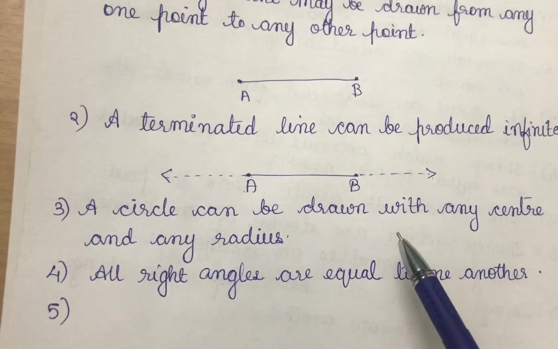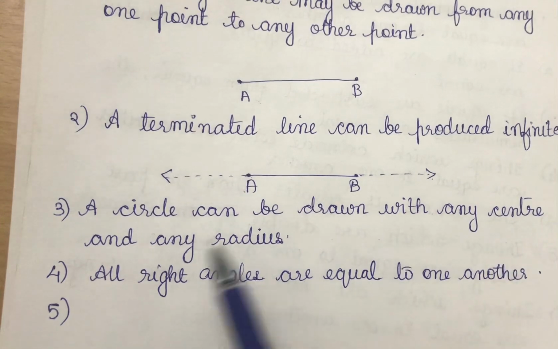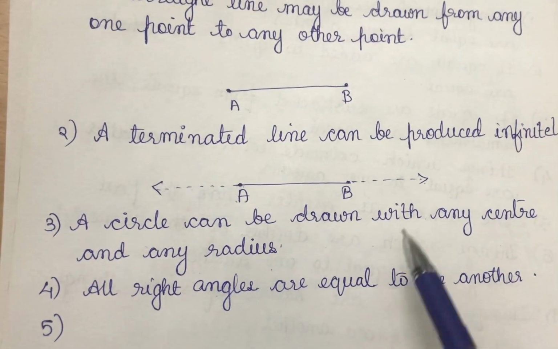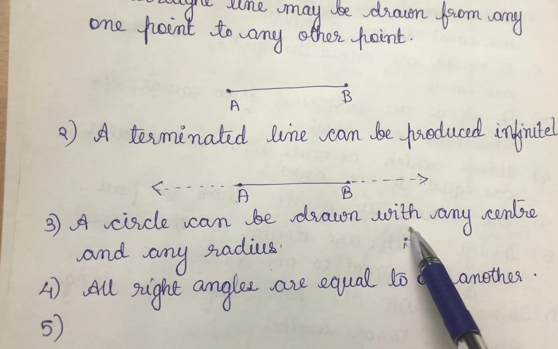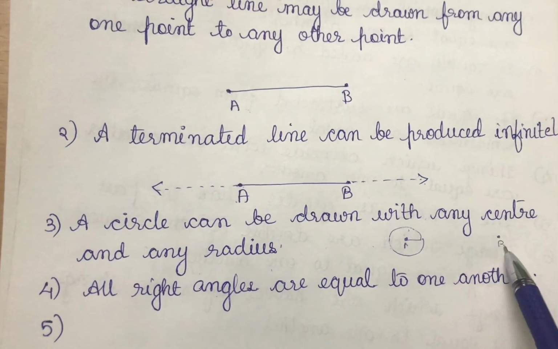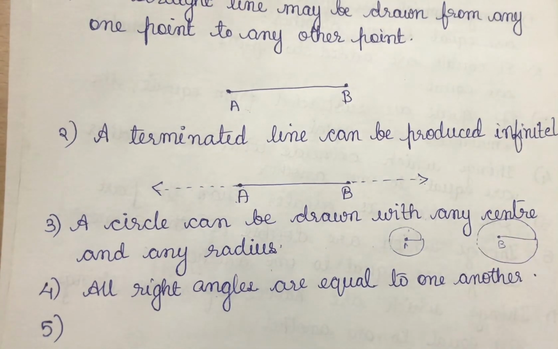Postulate number 3 is a circle can be drawn with any center and any radius. So with any center A and with any radius, we can draw a circle. With any center B and with any radius, we can draw another circle.